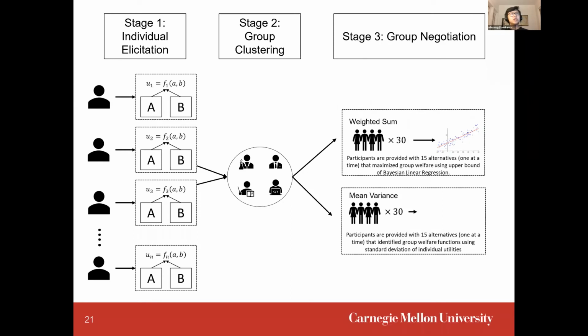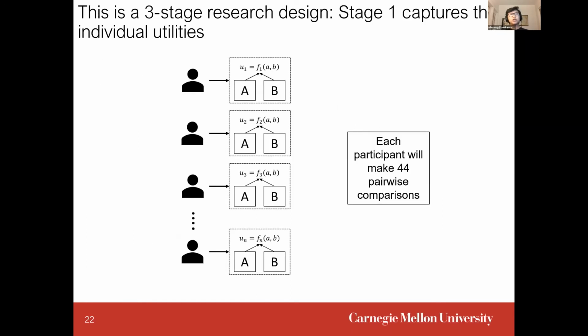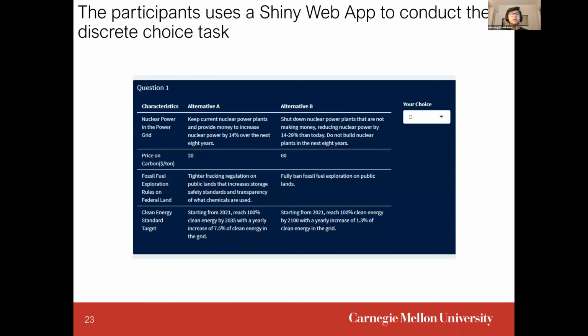So our research consists of 3 different stages. During the first stage, we try to capture individual utilities. So participants were asked to make 44 pairwise comparisons, choosing between 2 different policy alternatives. So they interacted with a Shiny web app to conduct this discrete choice task. And once that's completed, we generated an individual utility function for all the participants.